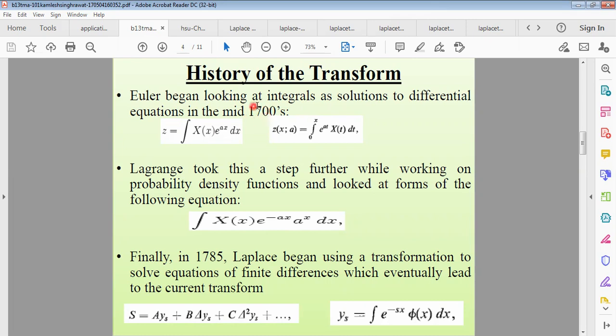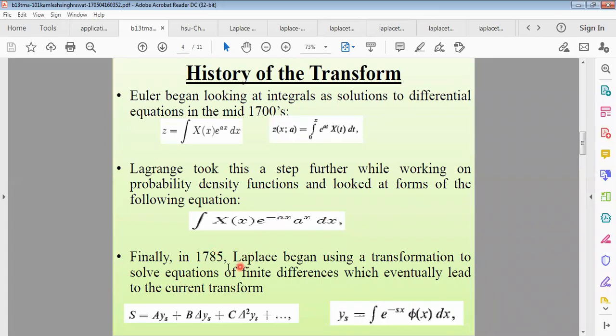Lagrange took this a step further while working on probability density functions and looked at the forms of the following equation. You must know about Lagrange. He was also a famous mathematician, and he worked on probability, and he also worked with this transformation.